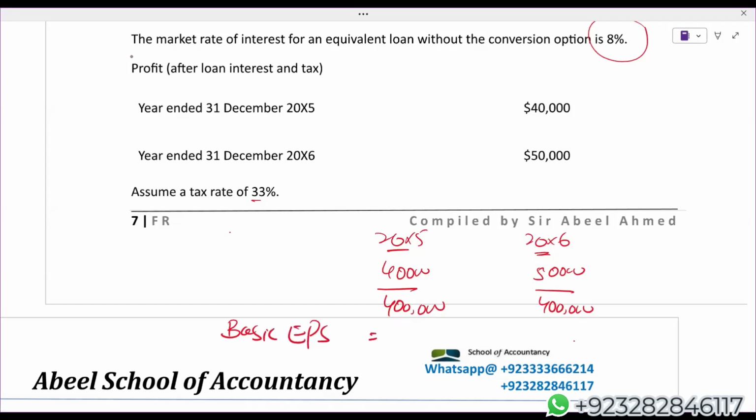Basic EPS. Just a minute. I think 0.1, of course: 50,000 divided by 4 lakh dollars. This is basic EPS. Okay. Now we need to calculate diluted one by one.